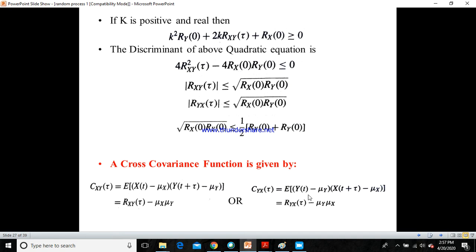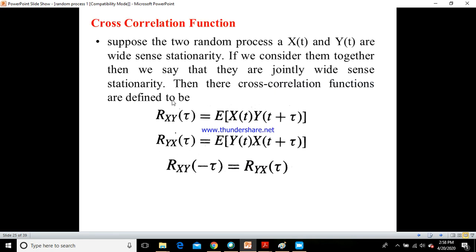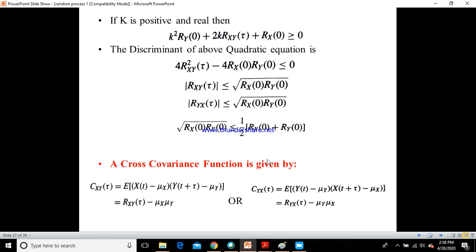So cyx of tau would be equal to E of y of t minus mu y into x of t plus tau minus mu x, which is equal to ryx of tau minus mu y mu x. Now with these expressions, the justification we can make here is that the cross covariance function would be equal to the cross correlation function when both random processes x of t and y of t have zero mean values.